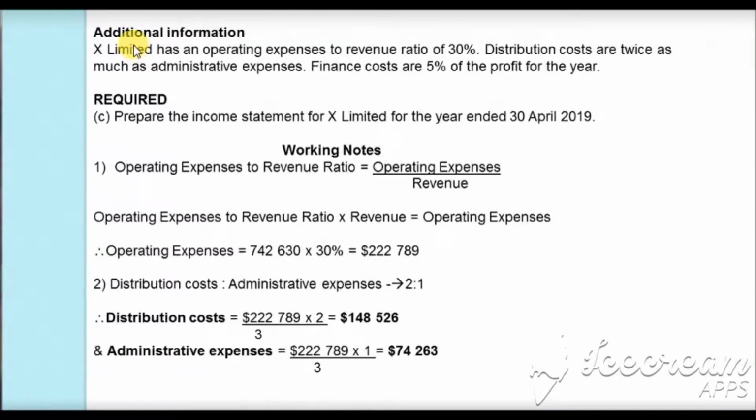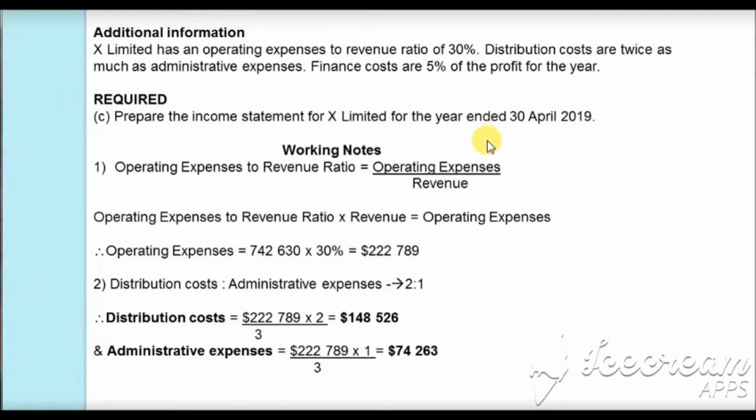we will get the trade payables as $32,262. Next, we have additional information which says that X Limited has an operating expense to revenue ratio of 30%. Distribution costs are twice as much as administrative expenses. Finance cost is 5% of the profit for the year. In the C bit of the question, we are asked to prepare the income statement for X Limited for the year ended 30th April 2019.